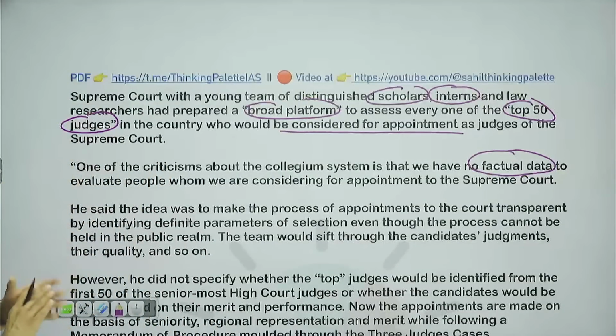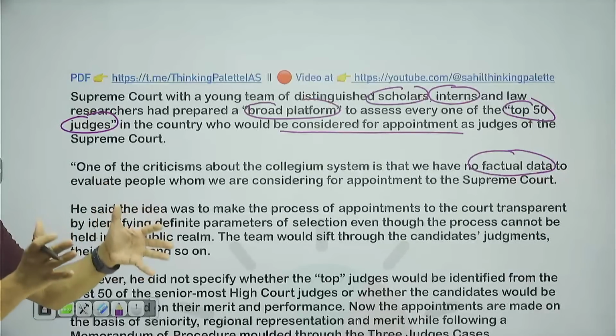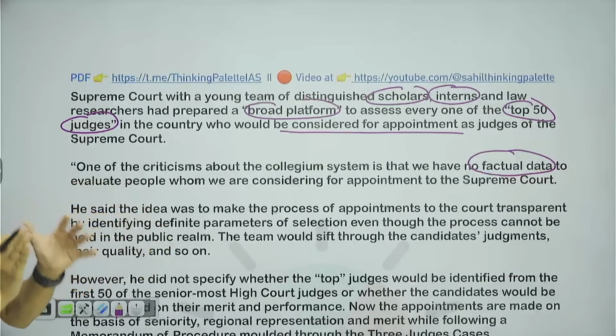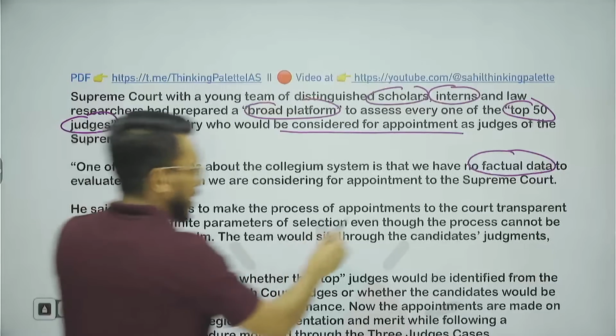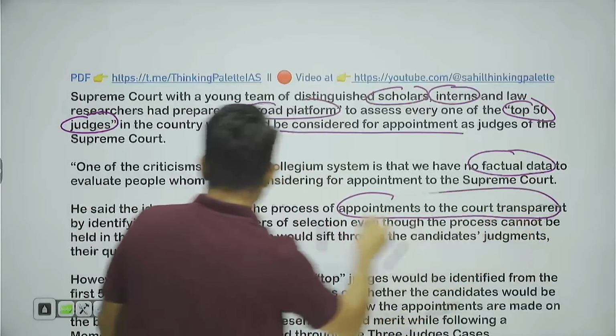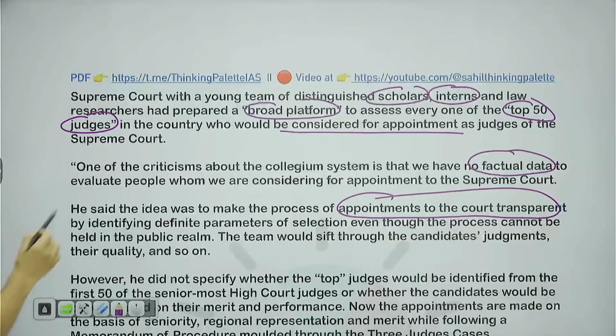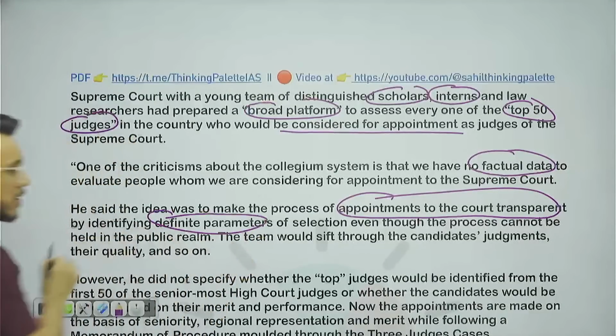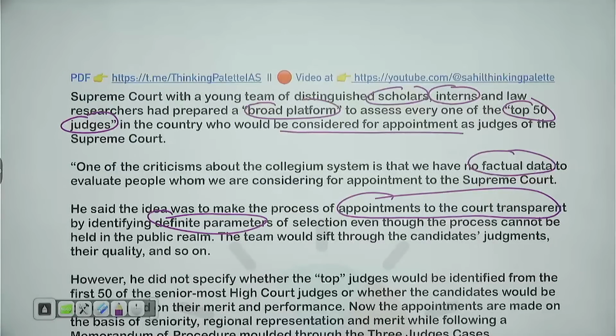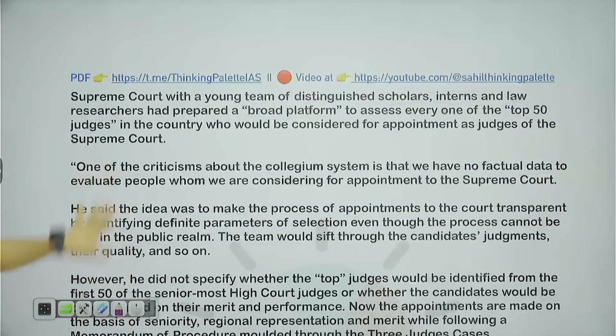Now, it has been provided that this particular database will contain all the information about the top 50 judges in the various high courts. And out of these top 50 judges, the judges for the Supreme Court will be appointed. He said that by this particular process, appointment to the Supreme Court will become transparent. We will be able to identify definite parameters on whose basis we can do the selection of the judges. Okay, this is what he has said.